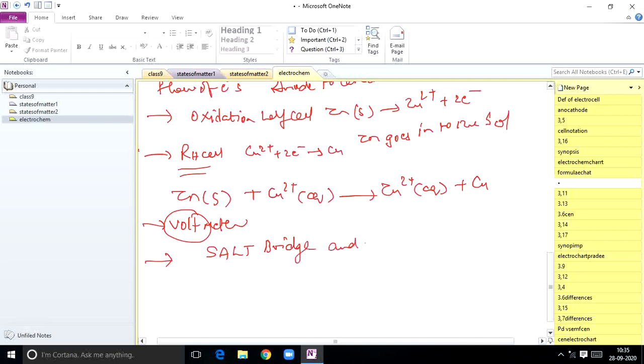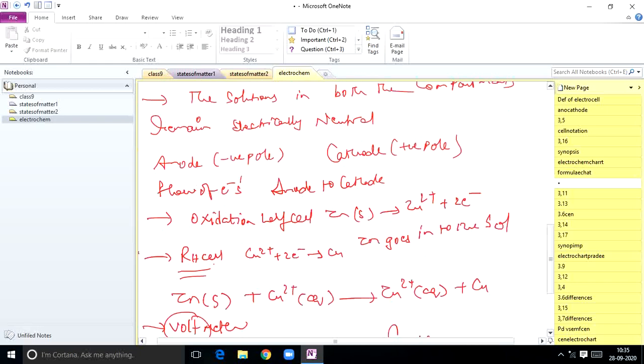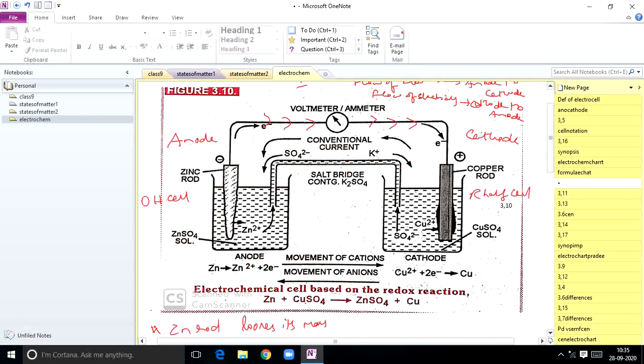Salt bridge and its function. First of all, what is meant by a salt bridge? In this diagram you can see a salt bridge. A salt bridge is an inverted U-tube. We can see here, students, this is the salt bridge.